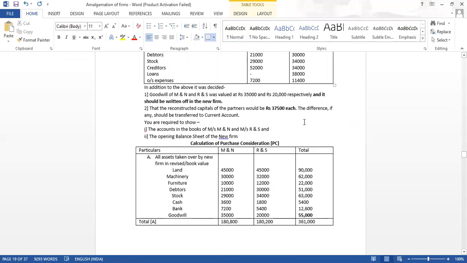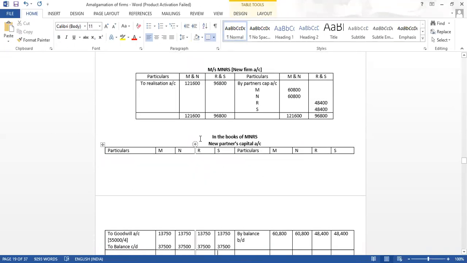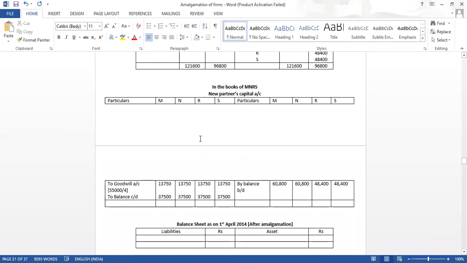Whatever be the balance has to be adjusted in the current account. They have told the difference, if any, should be transferred to the current account. Any difference in the partner's capital should be transferred in the current account. So how much we are getting? 37,500 plus 13,750. We are getting 51,250. So here 51,250 is highest. Here also 51,250 is highest. But here MN 6,800 is highest.